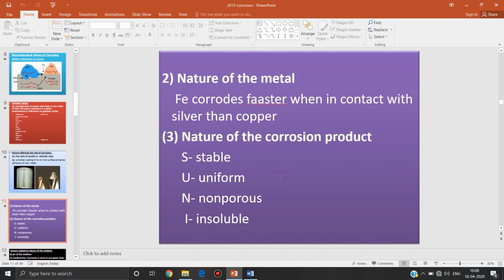Then second factor is nature of metal. If the metal is highly reactive, then rate of corrosion is very high.